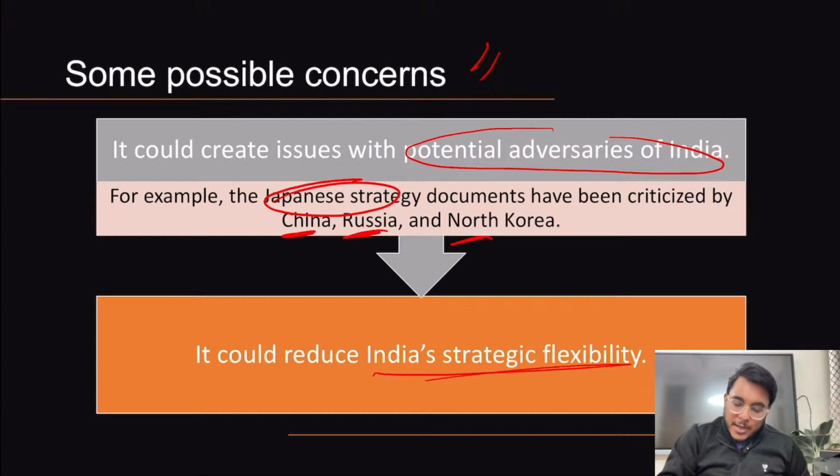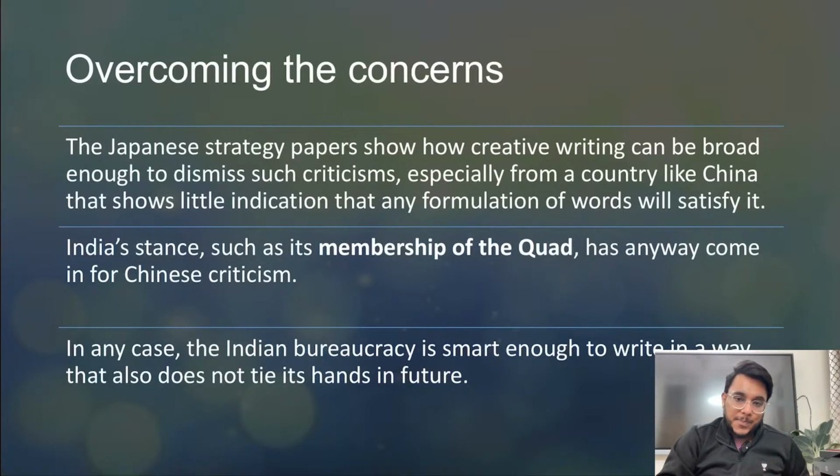So it might reduce India's strategic flexibility. But that particular thing can be overcome. Now, basically, guys, it has been provided that the Japanese strategy paper shows how creative writing can be used. When we talk about creative writing, we should come out with a national strategy, but should not use very strong words directed towards one specific country or a group of countries. Understand this particular thing, that we need to use such kind of creative writing.